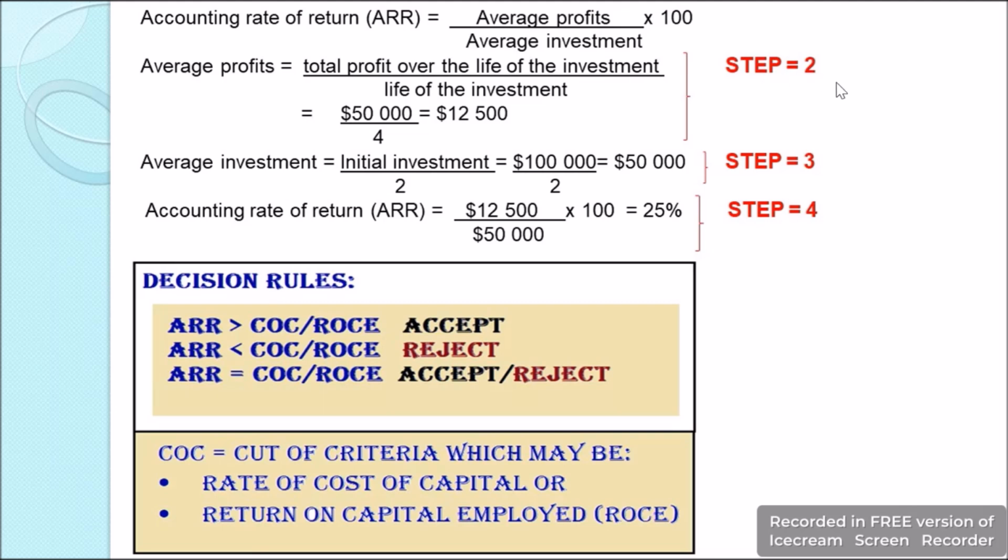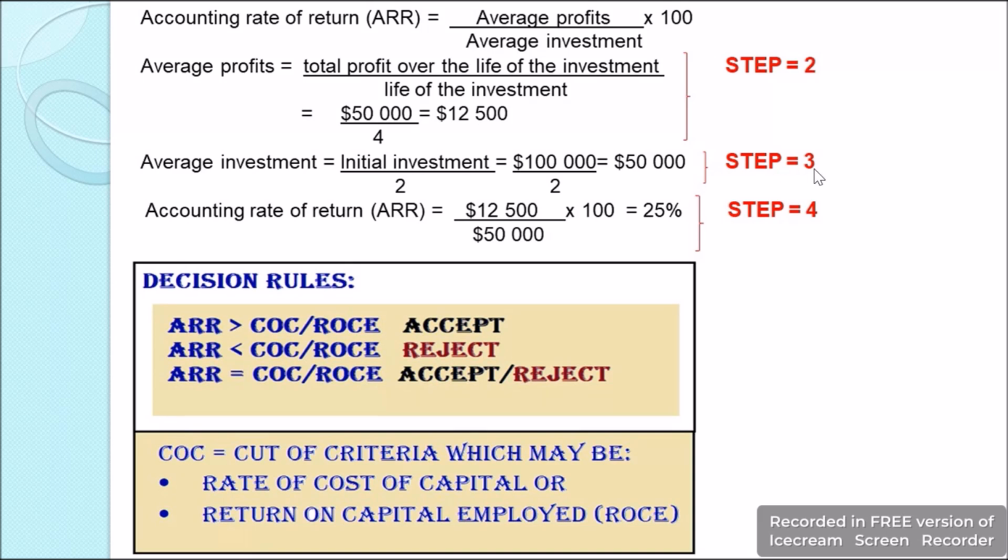Now in step 2 we find the average profit, and we have the formula, which is total profit over the life of investment divided by the life of the investment. The total profit which we got was $50,000 divided by the life of the investment, which is 4 years. We get the average profit as $12,500.